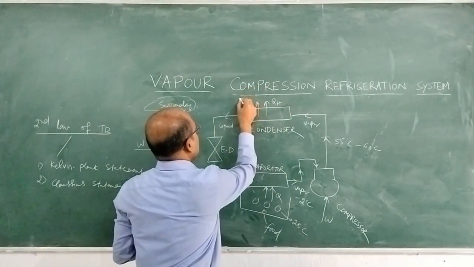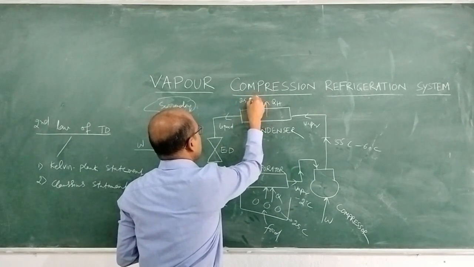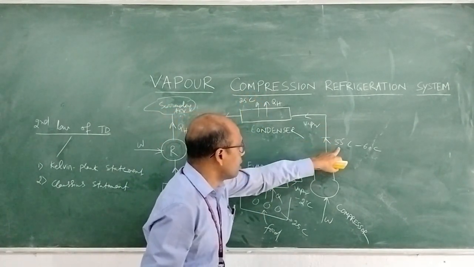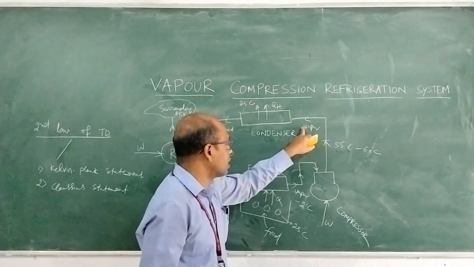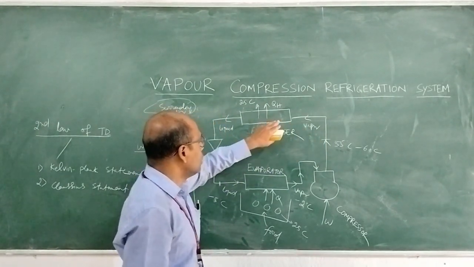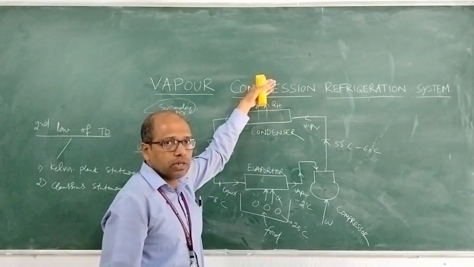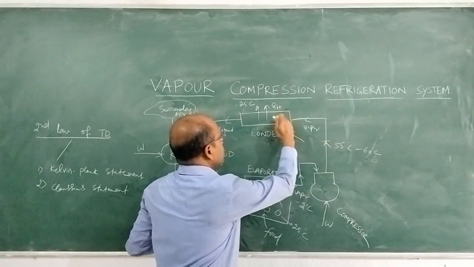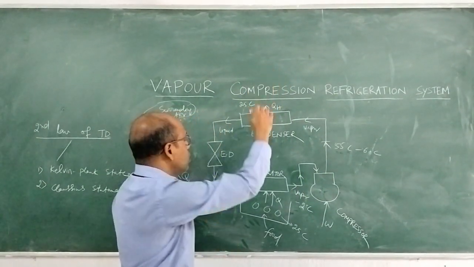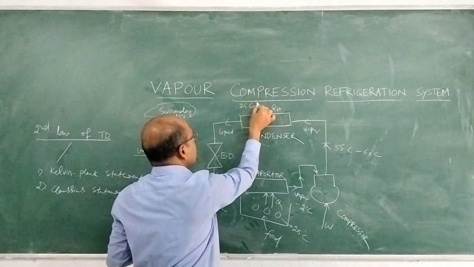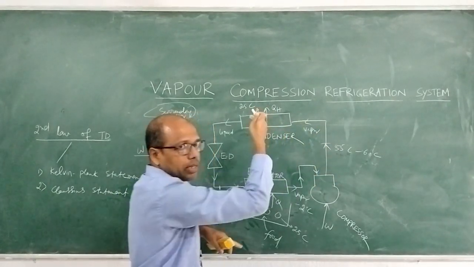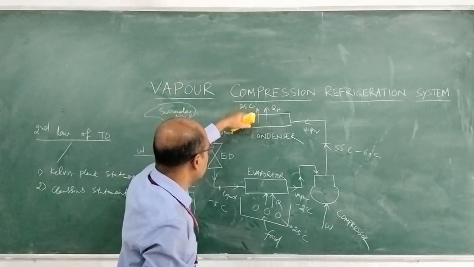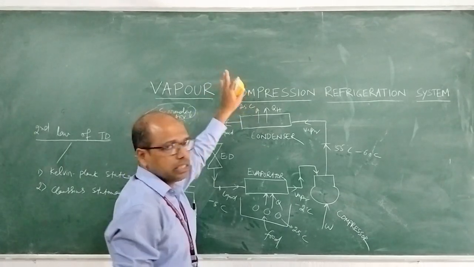Because the surrounding air temperature is 25 degree centigrade, and the vapor refrigerant temperature is 55 to 60 degree centigrade. As we know that heat flows from high temperature to low temperature. In this way, the refrigerant rejects heat to the surrounding. Surrounding air temperature is 25 degree, refrigerant temperature is 55 degree. The heat is transferred from high temperature to low temperature. In this way, the heat is rejected.